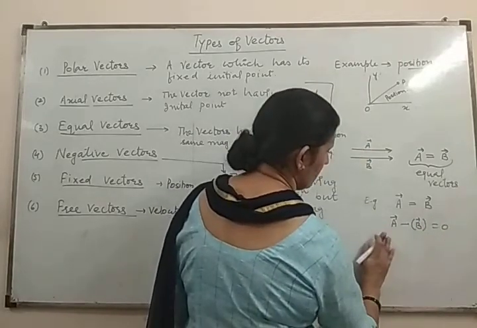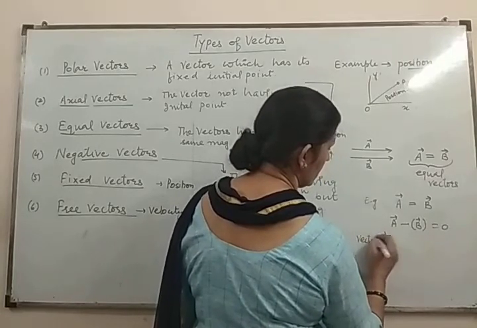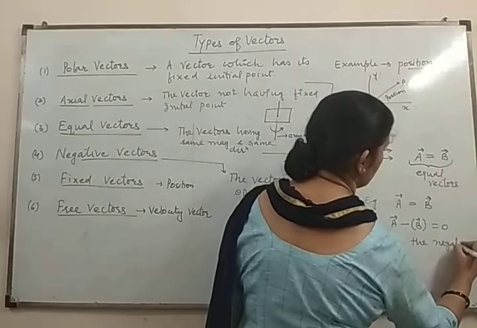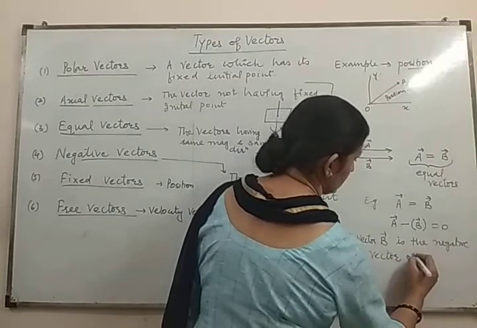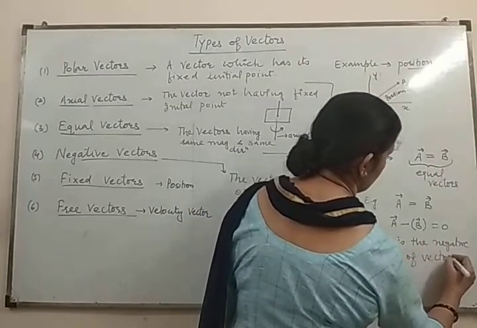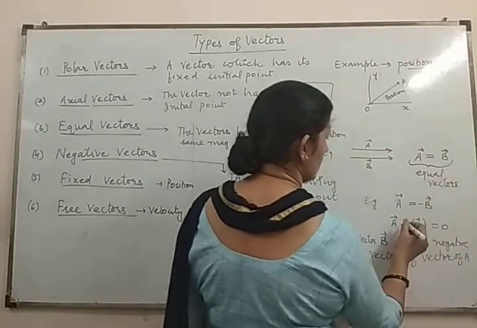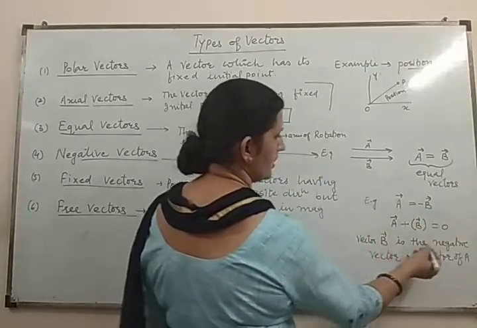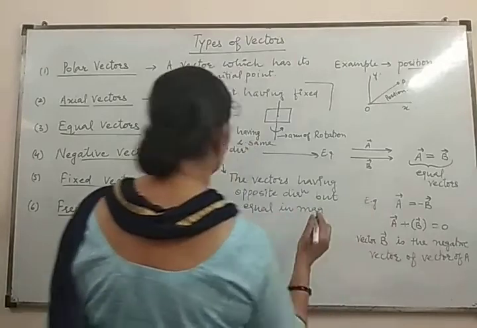Here vector B is the negative vector of A. This is known as the negative vector.